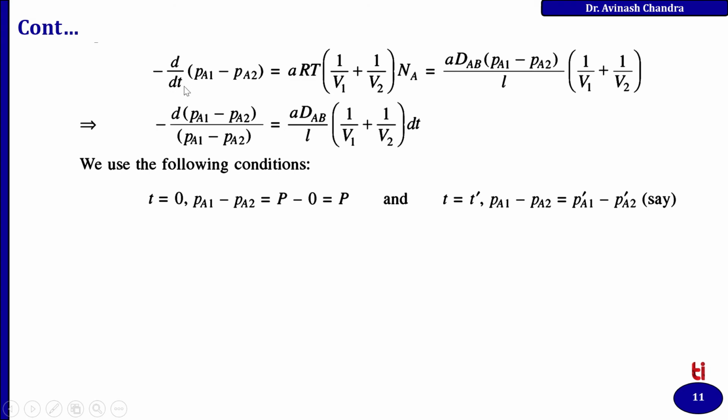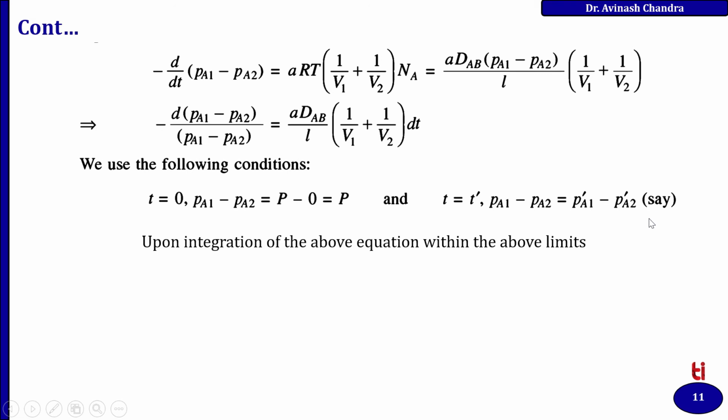So minus d over dt of (PA1 minus PA2) equal to A RT DAB upon L times (1 upon V1 plus 1 upon V2), and we will obtain this expression. We use the following conditions: at t equal to 0, PA1 minus PA2 equal to P minus 0 equal to P, and then at some other time t equal to t dash, PA1 minus PA2 equal to PA1 dash minus PA2 dash.